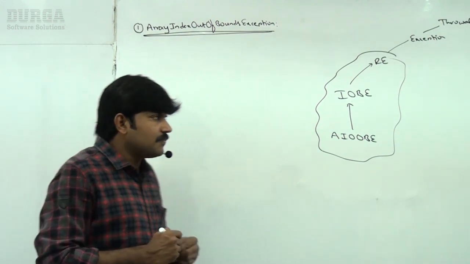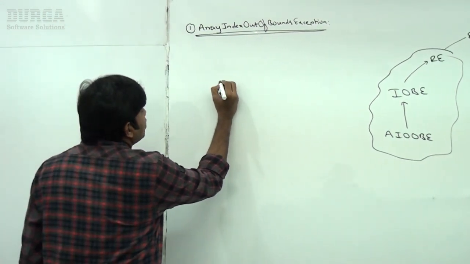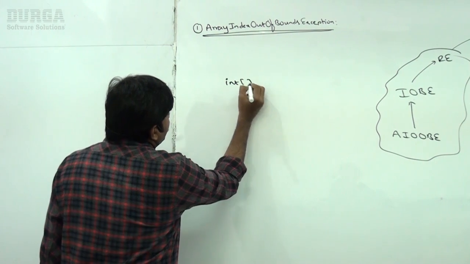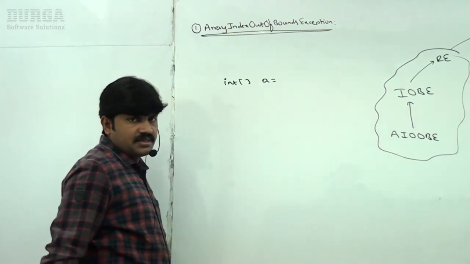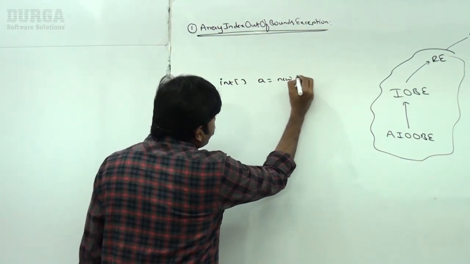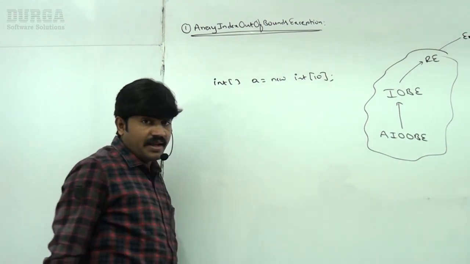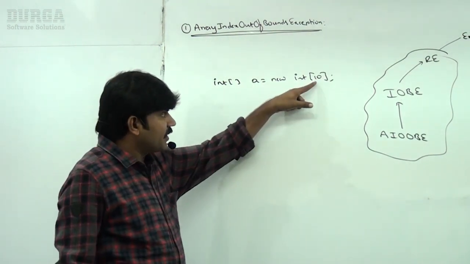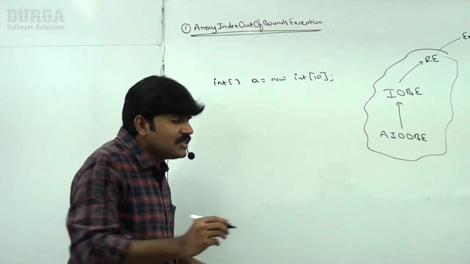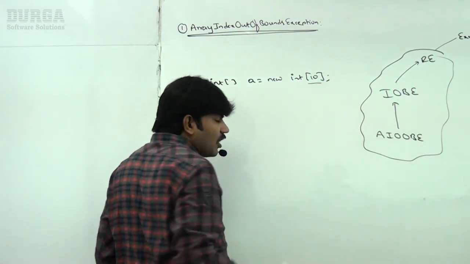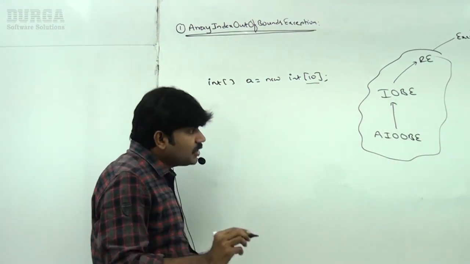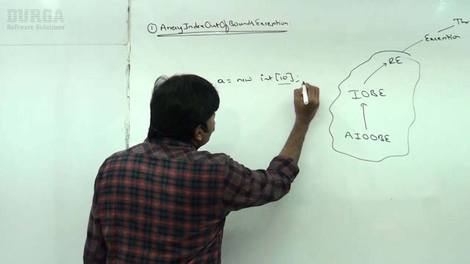Let me go for a simple example. I'm taking int[] a = new int[10]. What is the size of this array? 10. Now, what indexes are possible? 0 to 9.